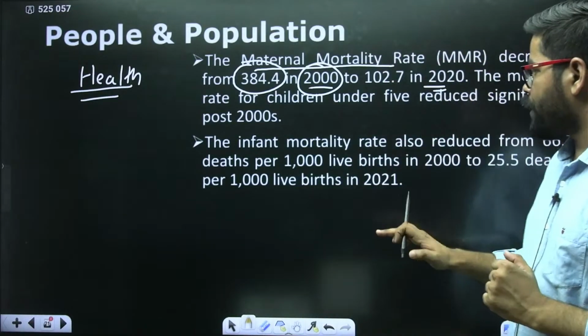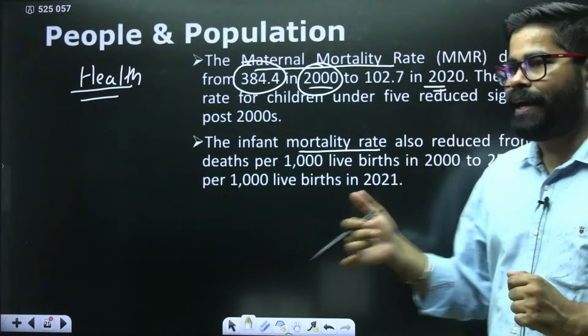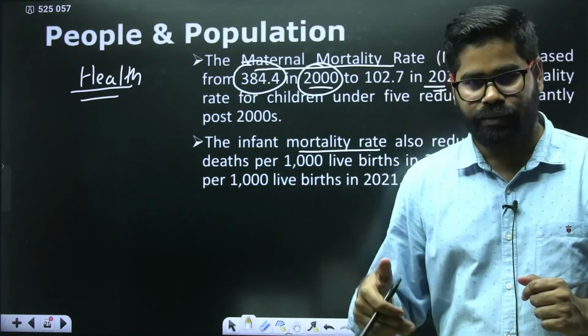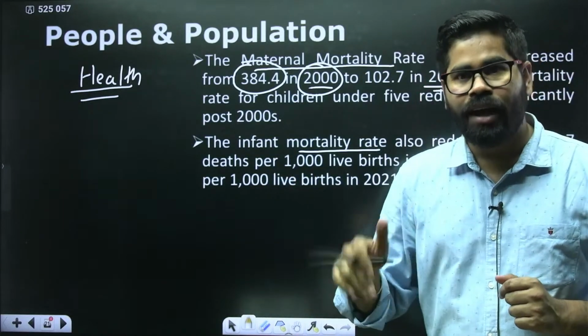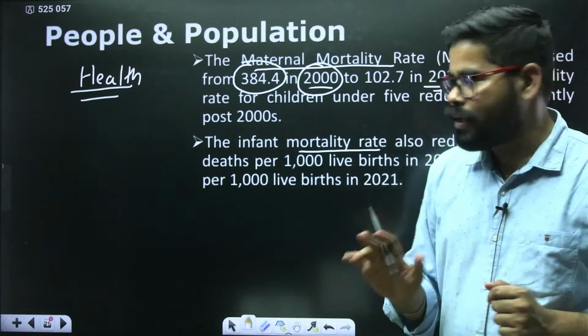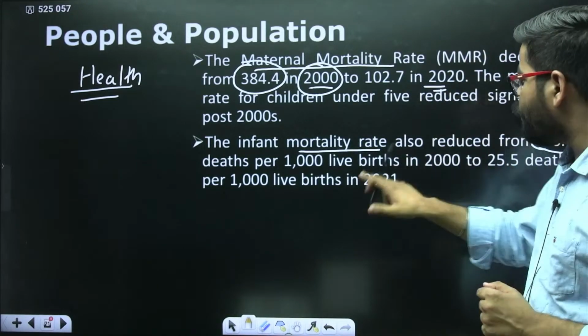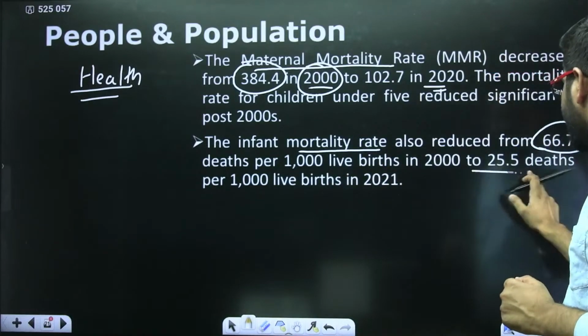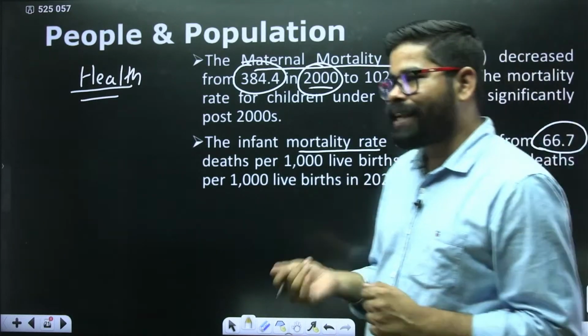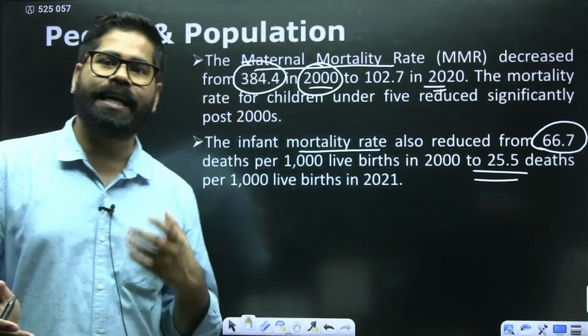Now, infant mortality means deaths per 1000. Suppose 1000 live births are there, how many infants are dying? It used to be 66 in 2000. Now it is 25.5. So it has become less than even half of it.